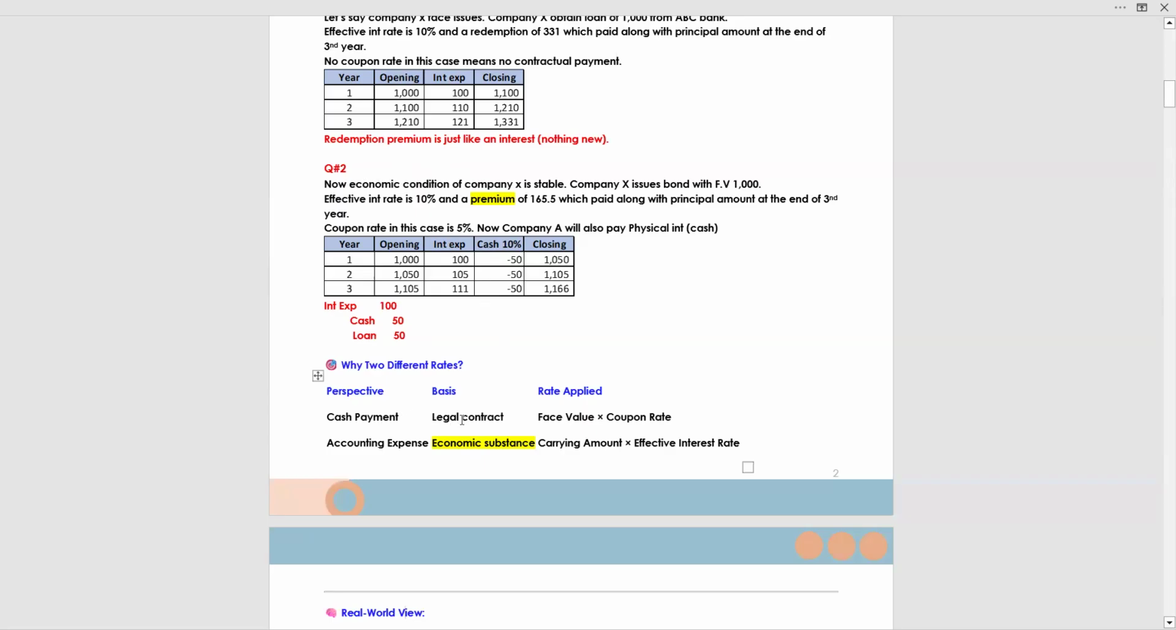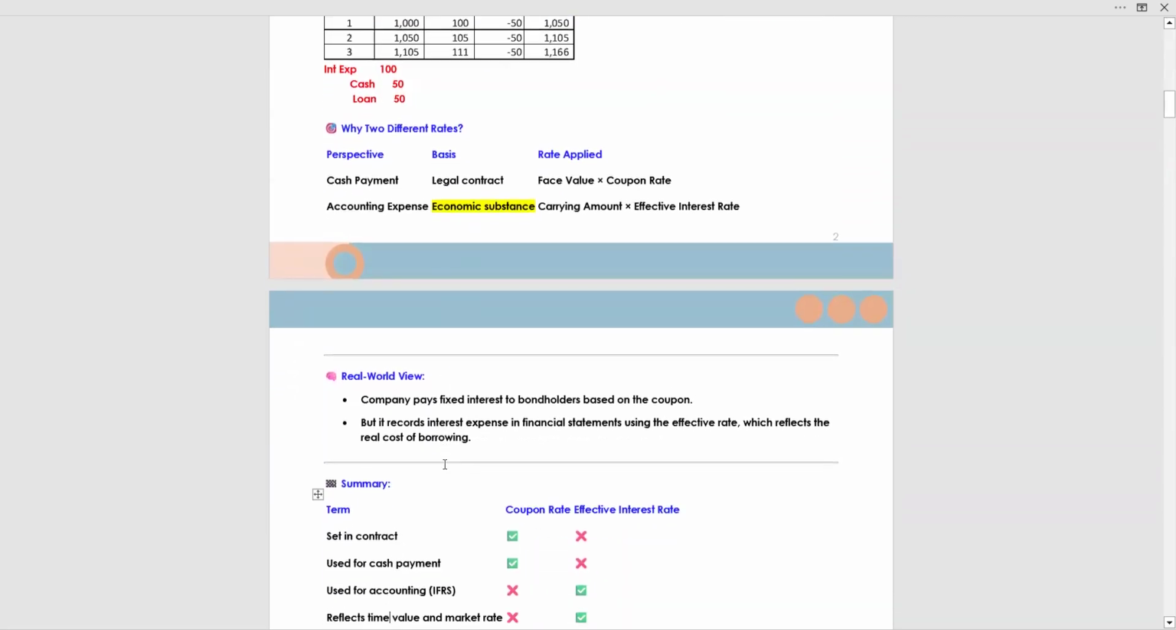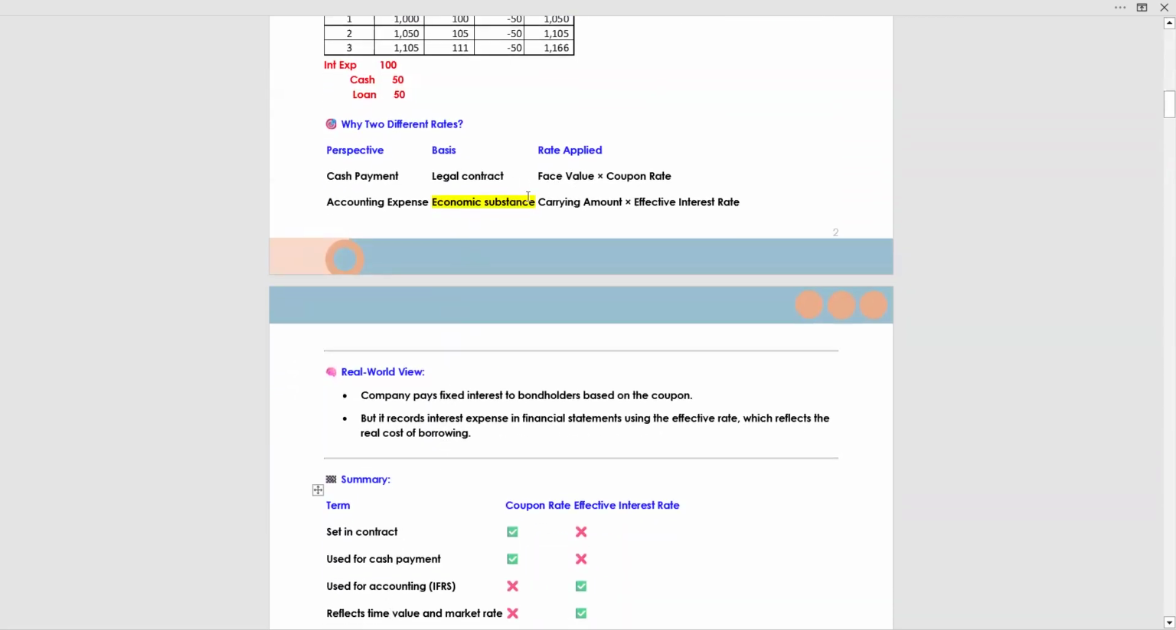Now, cash payment is based on the legal contract: face value multiplied by the coupon rate. Accounting expense reflects economic substance: carrying amount multiplied by the effective interest rate. The effective interest rate will always apply on the carrying amount, or you can say net fair value, not face value. We will solve questions on net fair value or carrying amount as well. So you have to be skeptical about these differences.